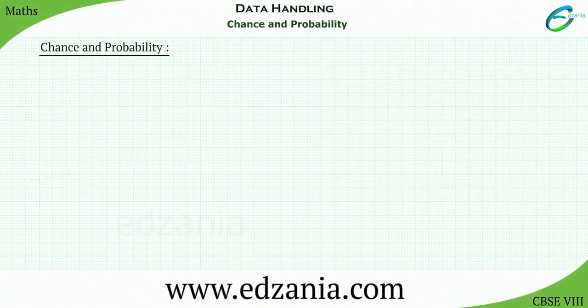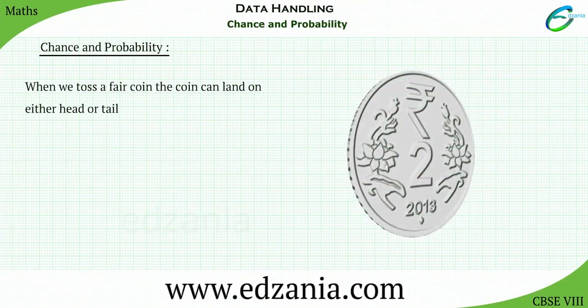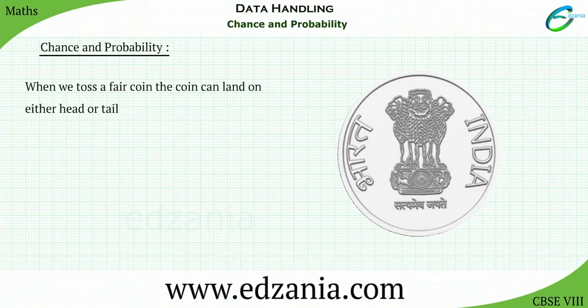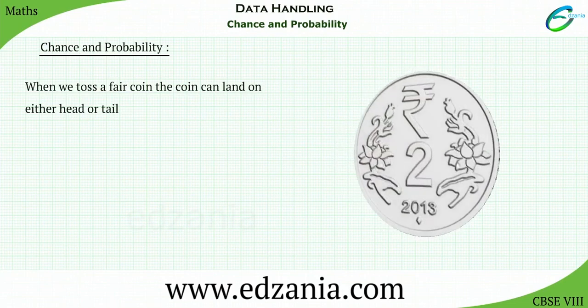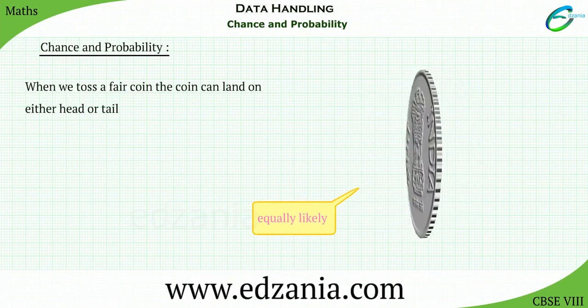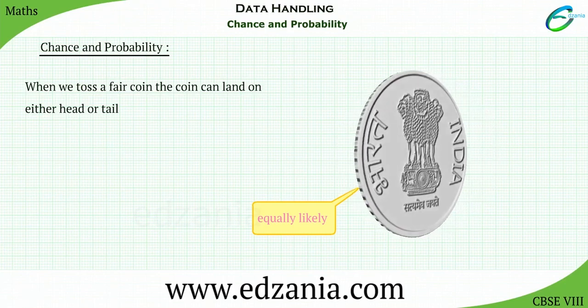Let's take another example to understand equally likely. When we toss a fair coin, which is a coin with two alternatives like heads and tails, the coin can land on either head or tail. So here also we say that the result is equally likely. We, however, consider here certain experiments whose results have an equal chance of occurring.